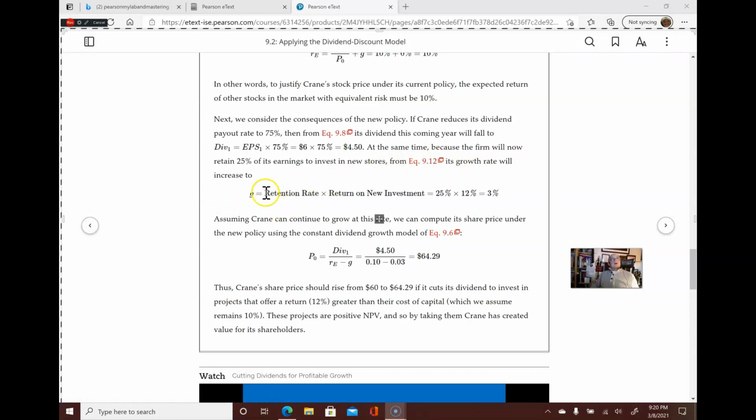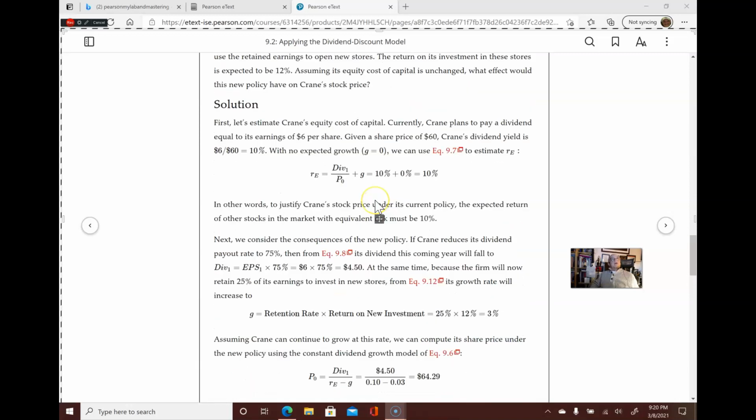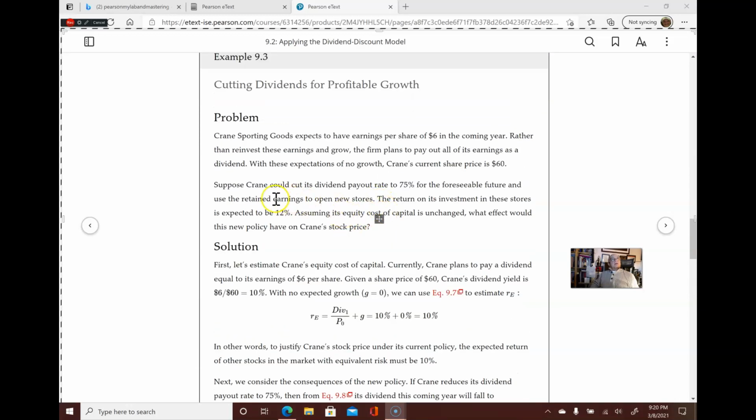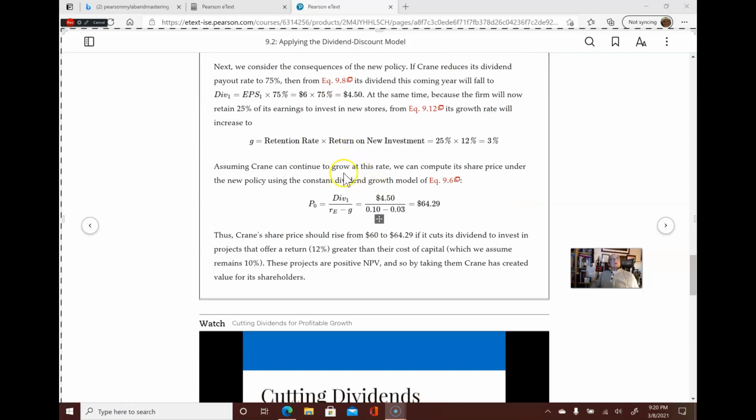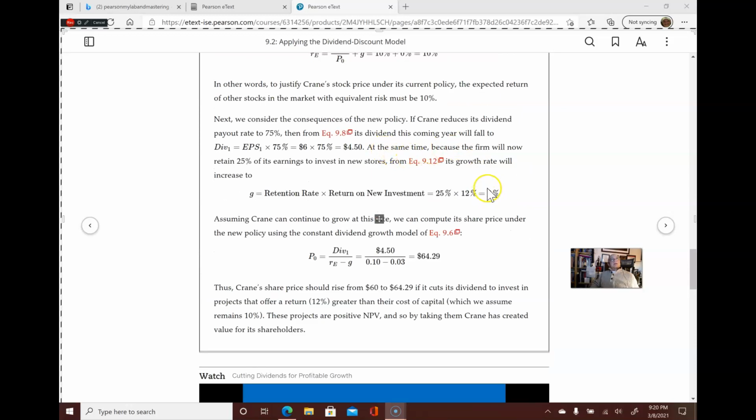Here's the retention rate, and here's the return on new investments. They're going to get a 3% growth rate: a retention rate of 25% times the return on any new investment, the 12% that was given to you. The return on its investments in these new stores is 12%.